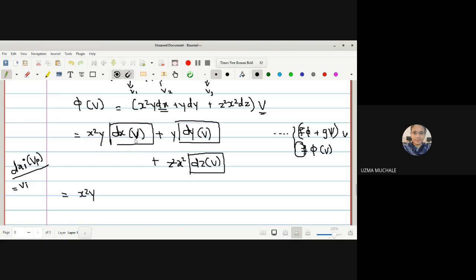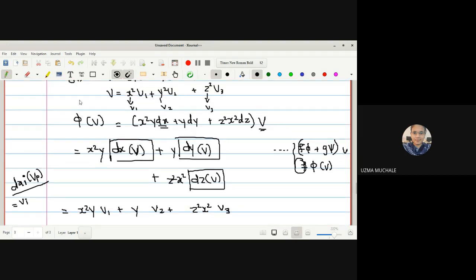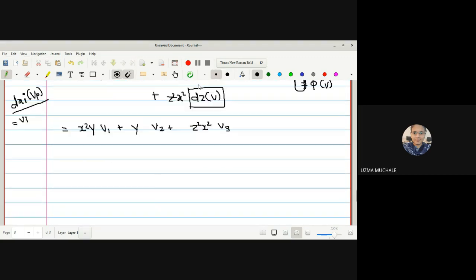So dx applied on V, or dx Vp, dy Vp, dz Vp: dx of V is V1, dy of V is V2, and dz of V will be V3. Now we know V1, V2, V3: V1 is the coefficient of u1, which is x square; V2 is the coefficient of u2; V3 is the coefficient of u3. Let me write this down: x square y as it is.